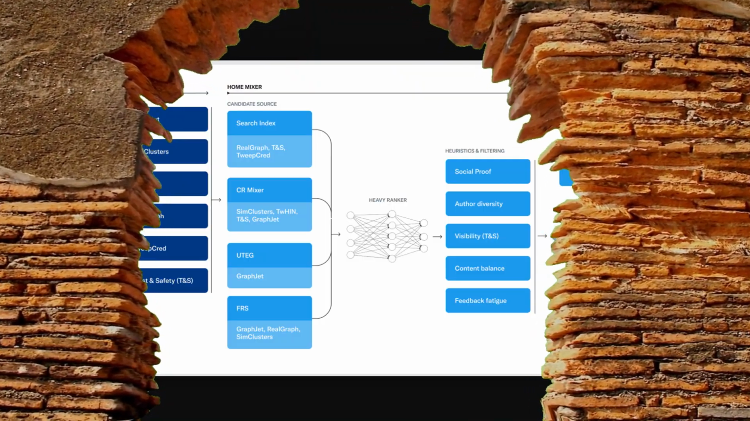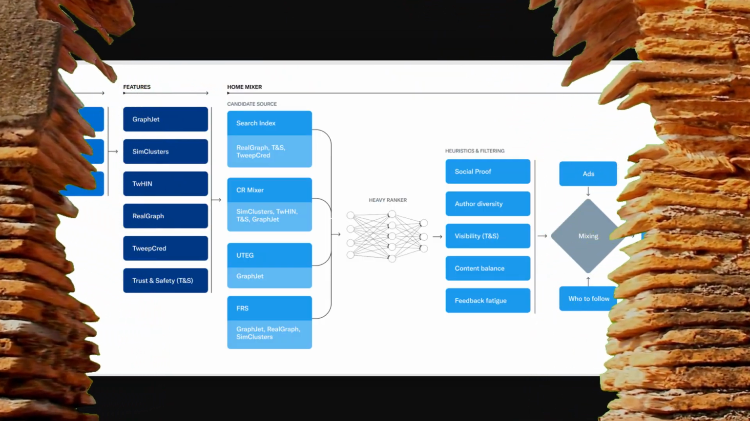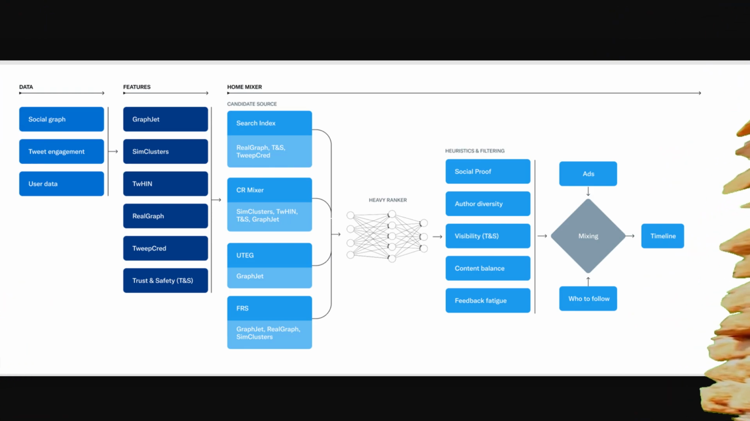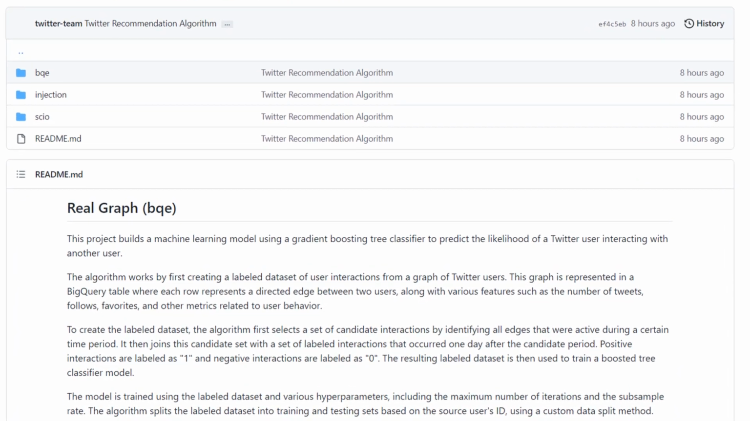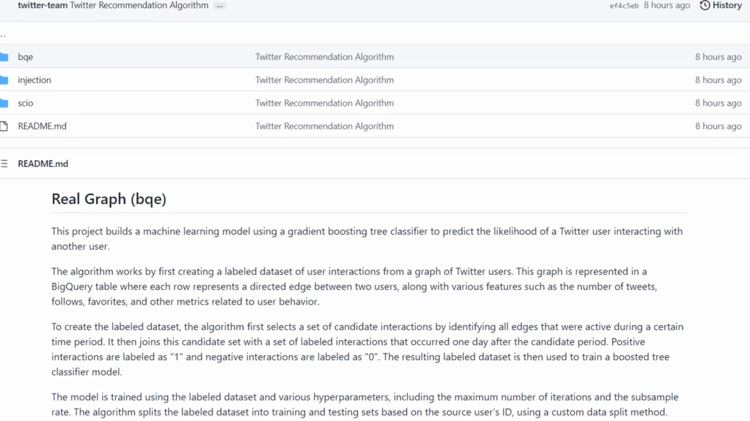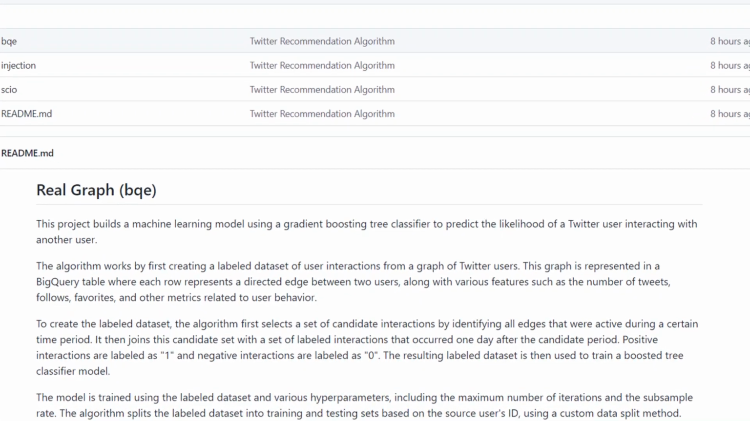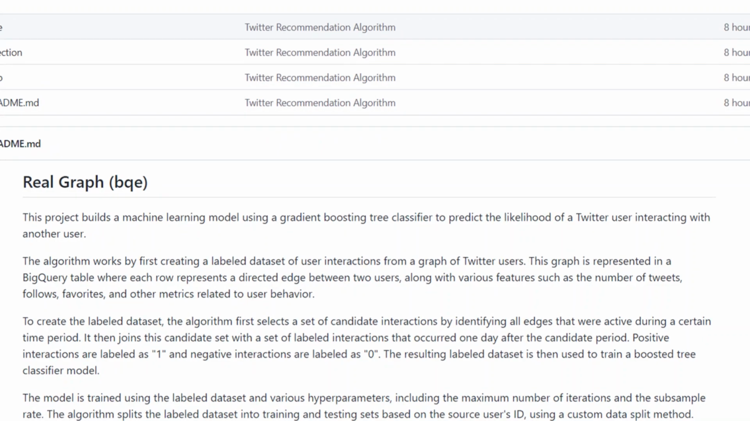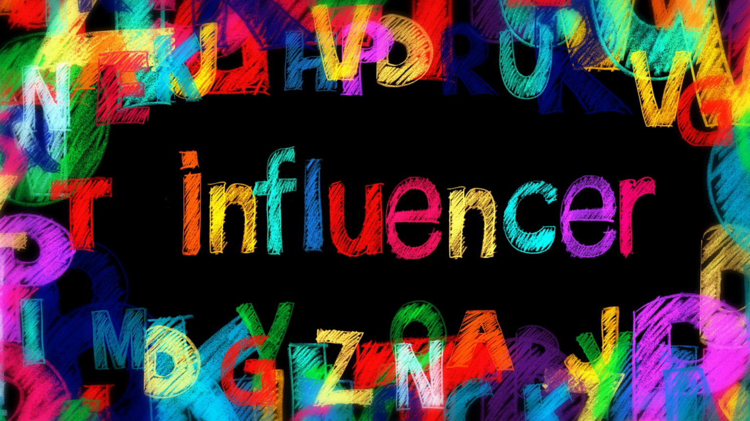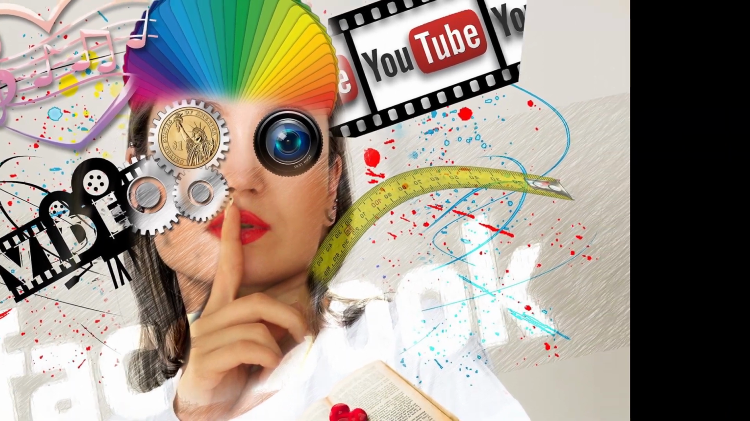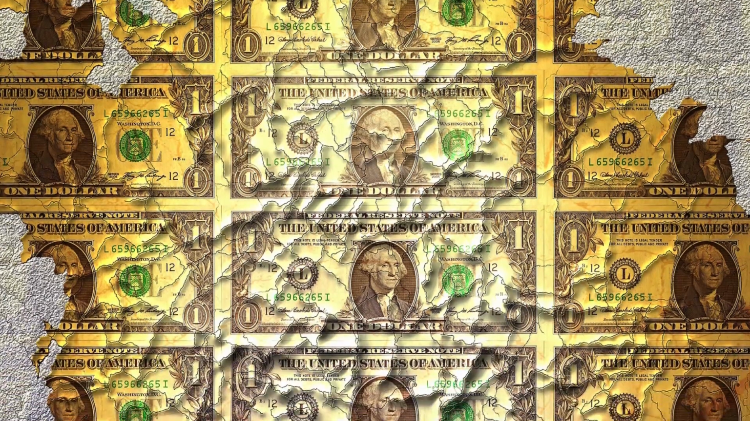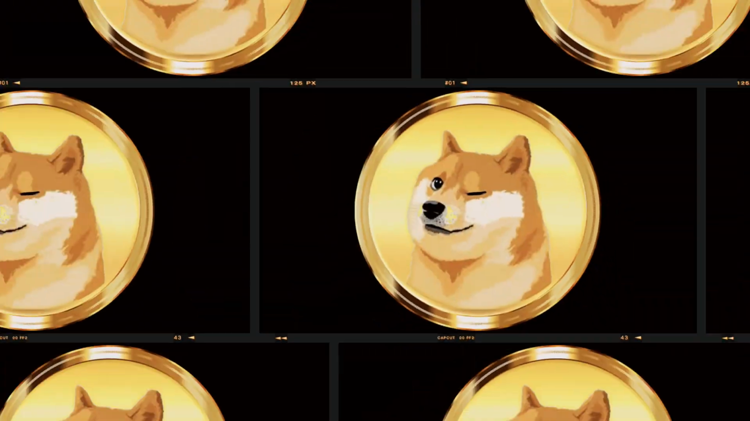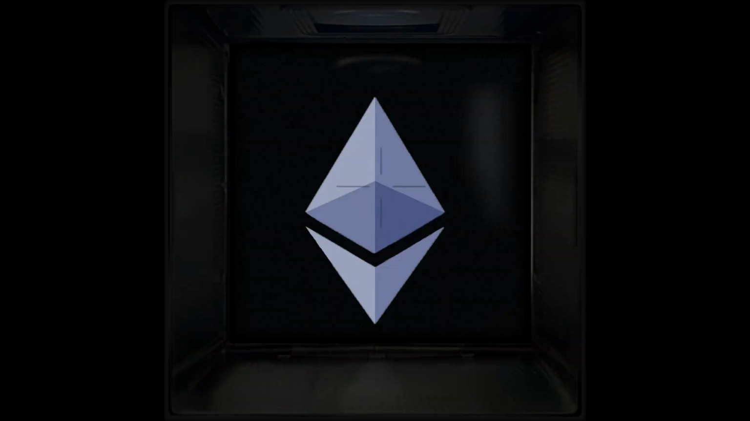The algorithm takes into account some other things to boost your tweet. It prioritizes engagement between users. The Twitter algo decides who to show your tweet to by predicting the likelihood of a user interacting with another user, in this case you. To simplify this complicated matter, you need to interact with other users and the influencers in your area of interest. If you are, for example, interested in finance, then you must have interactions with people from the same field.